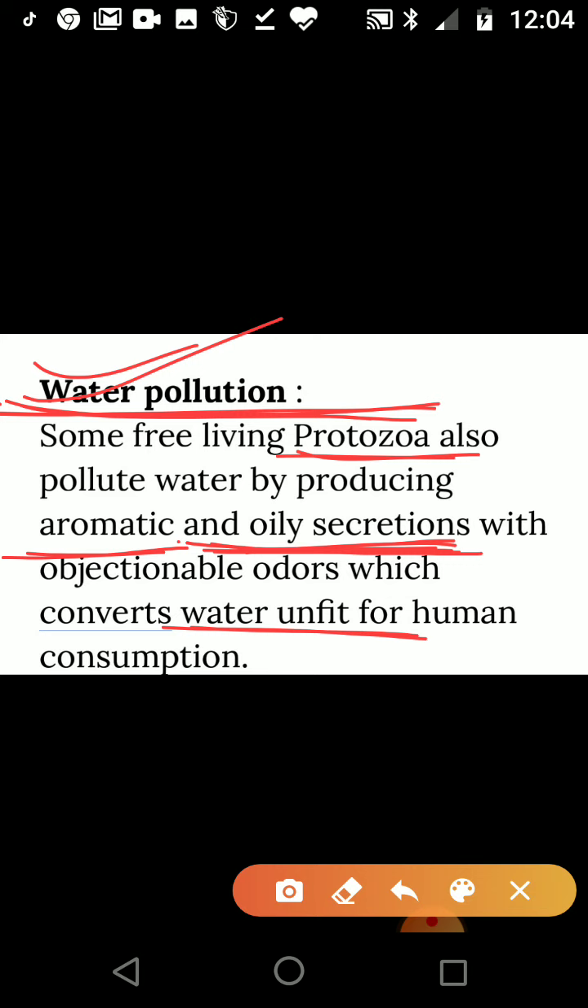So students, might be you are clear what are the useful and harmful effects of protozoa. In your next lecture we will discuss another topic about microorganisms, friend and foe.